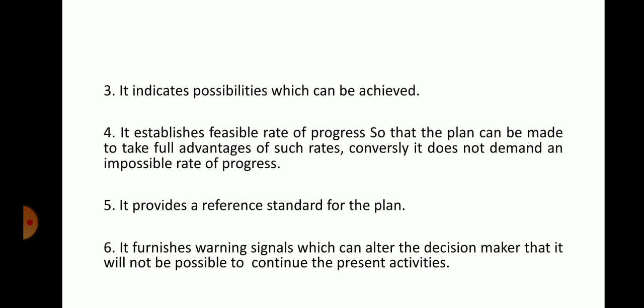See here, the point is, what are the possibilities? One actually, as a forecaster, we can't forecast